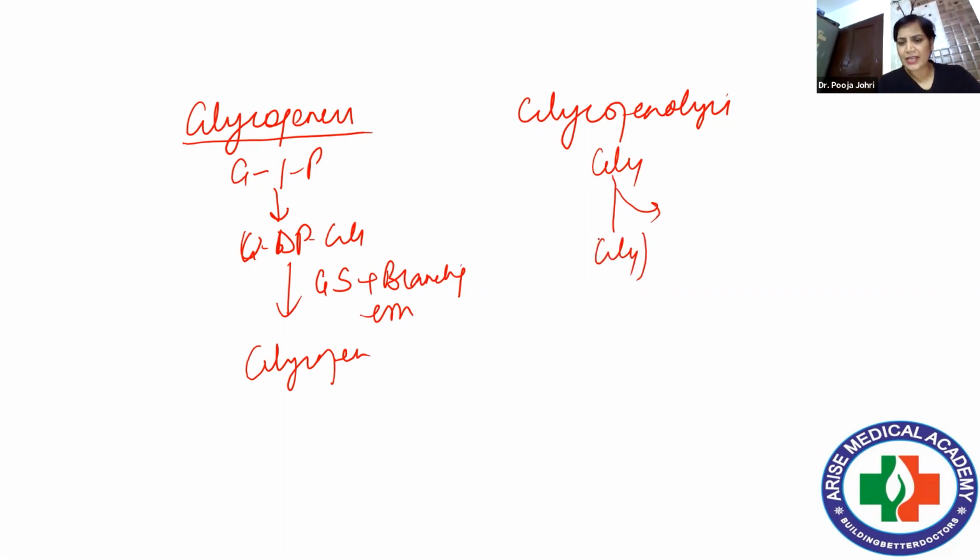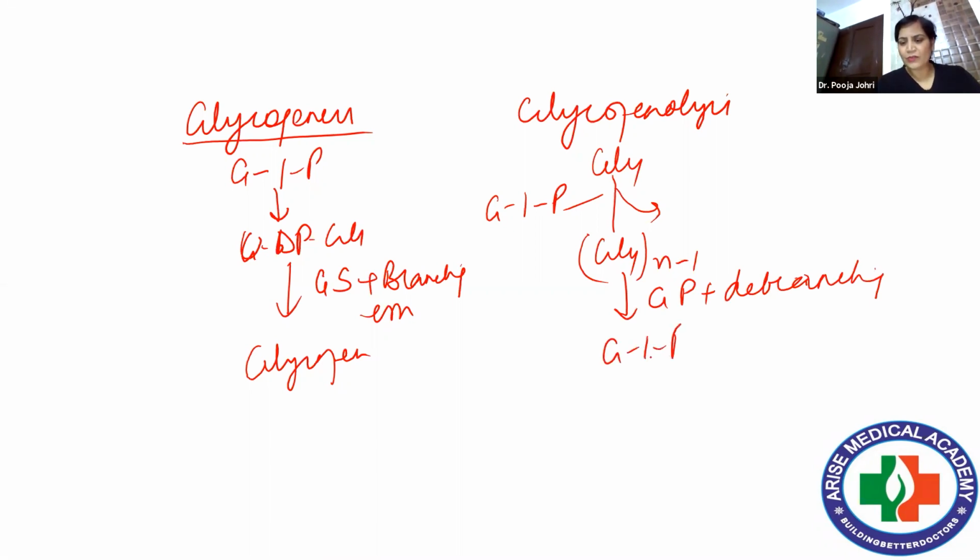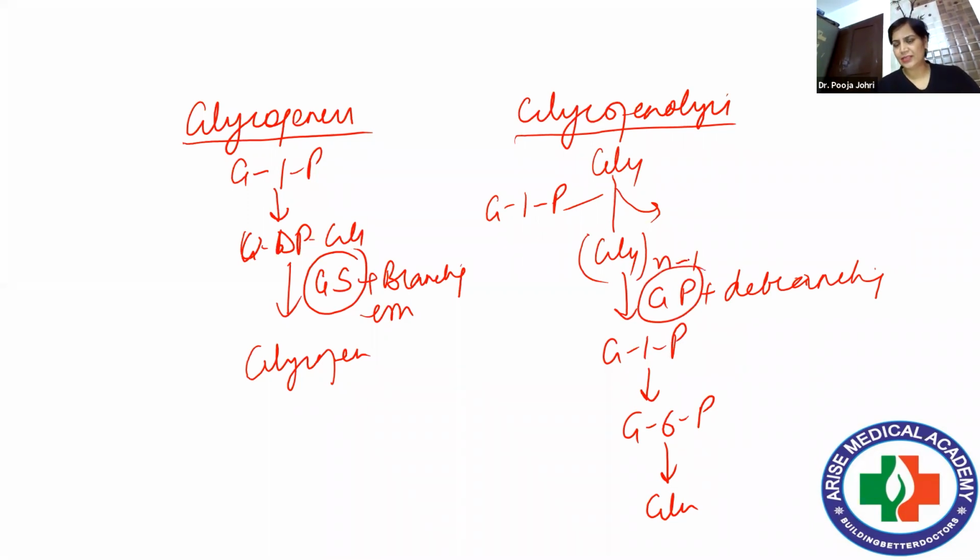In glycogenolysis, glycogen is there, phosphorolytic splitting is there, leading to glycogen which has one molecule of glucose lesser. Right? Here glycogen phosphorylase plus debranching enzyme will be there. So automatically it is going to form glucose 1-phosphate, glucose 6-phosphate, and it is going to form glucose in the end. Right? So these are two parallel processes. Here in glycogenesis, the rate limiting enzyme is glycogen synthase, and here it is glycogen phosphorylase. So obviously if branching enzyme is absent, there is accumulation of that particular structure.